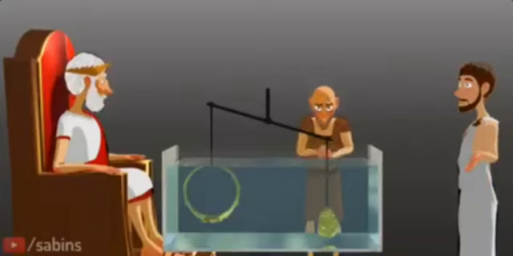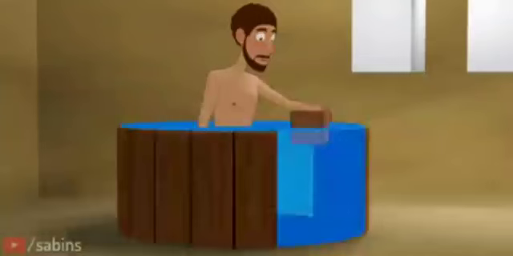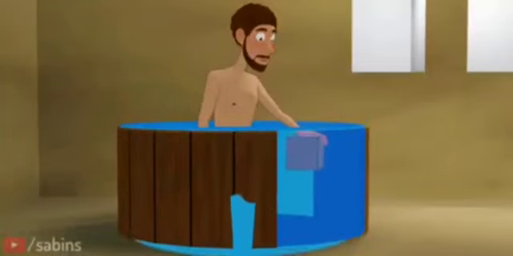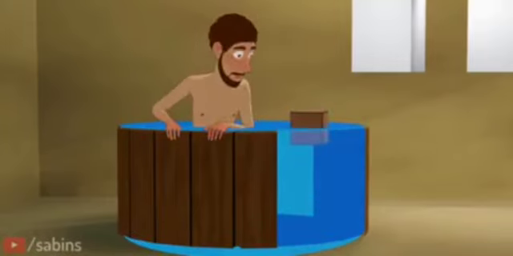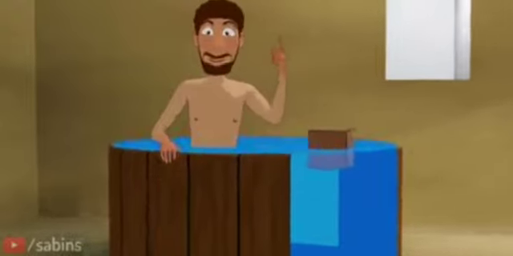This is why Archimedes got so excited during his bath. He realized that any object surrounded by a fluid receives a force from the fluid, with a magnitude equal to the displaced fluid's weight, and this force will be in the opposite direction to the object's weight.